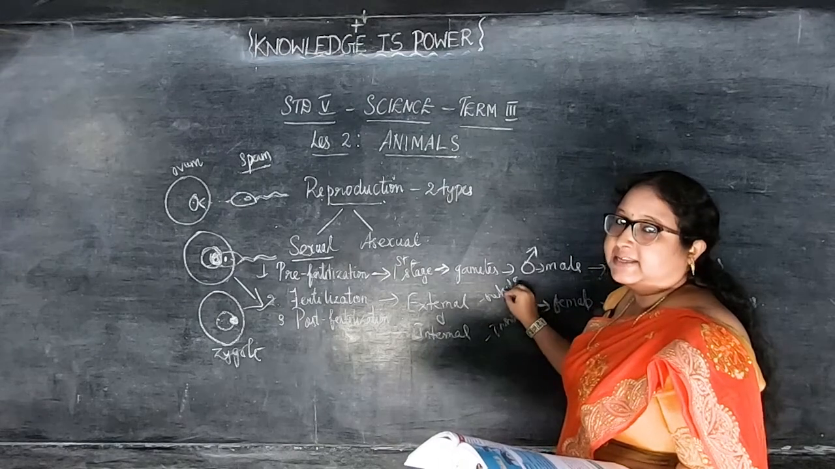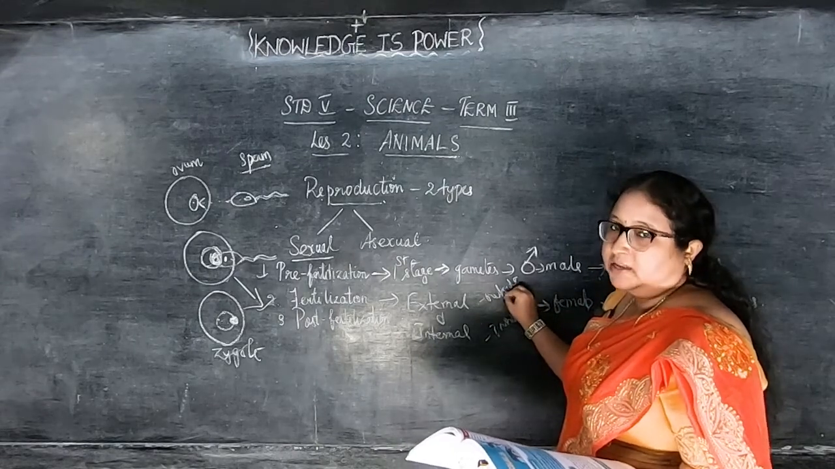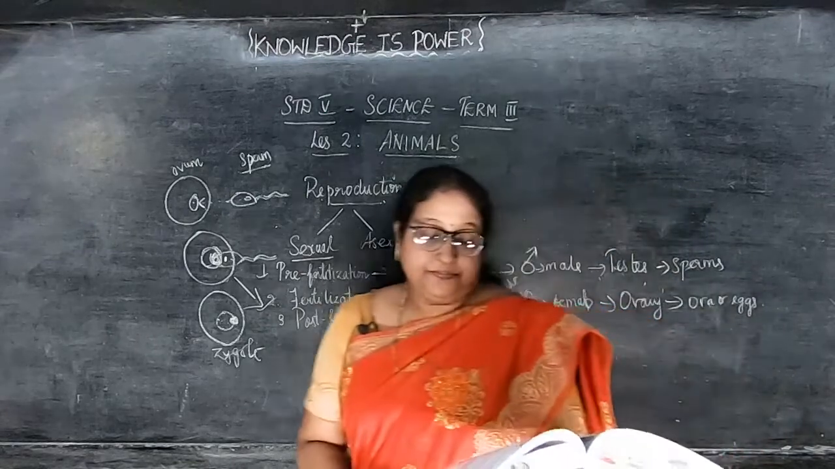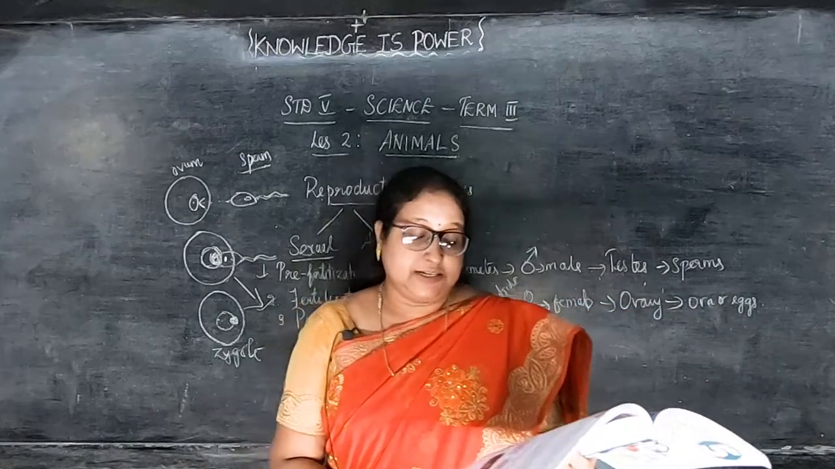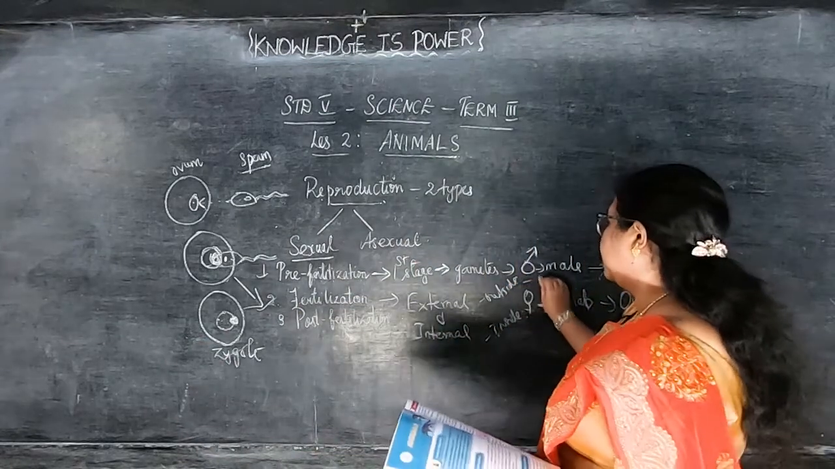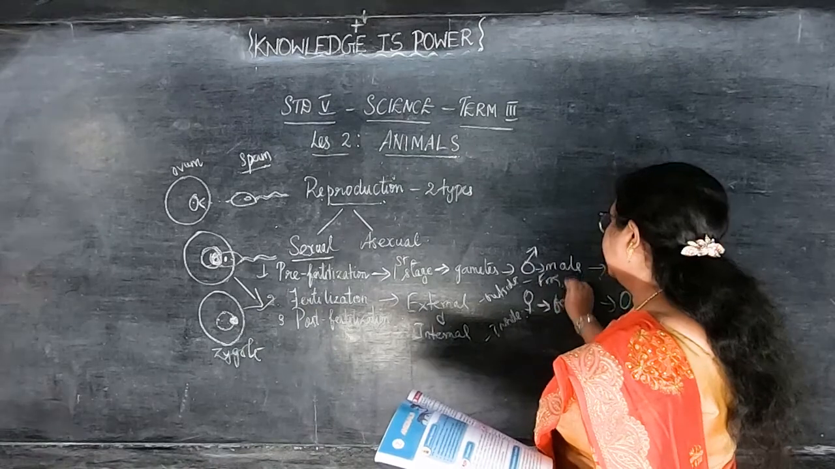That is, release egg and sperm into the water. And internal is that it brings inside the body. It is called internal fertilization. It takes place in animals like cat, dog, cow, etc. Outside means what I said, frog and fish.